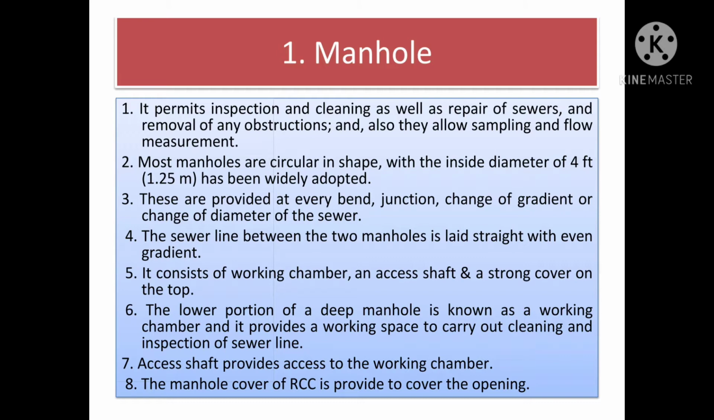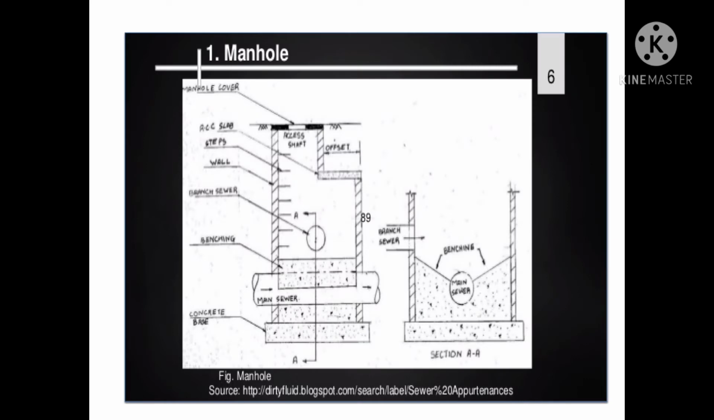It consists of a working chamber, an access shaft and a strong cover on the top. The lower portion of a deep manhole is known as the working chamber, and it provides a working space to carry out cleaning and inspection of the sewer line. The access shaft provides access to the working chamber. The manhole cover of RCC is provided to cover the opening. The typical detail of a deep manhole is shown in the figure. The various component parts of such a manhole are briefly discussed below.